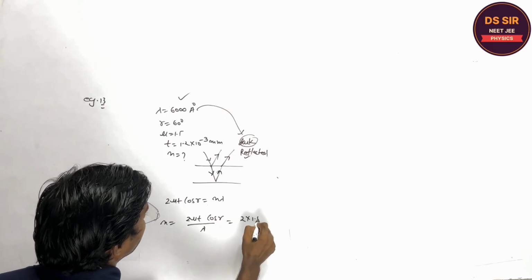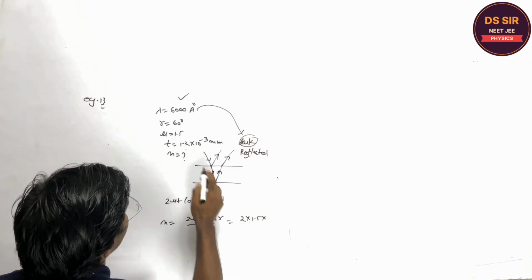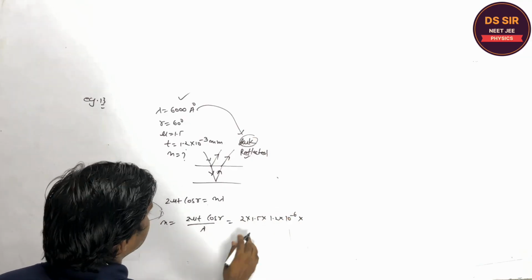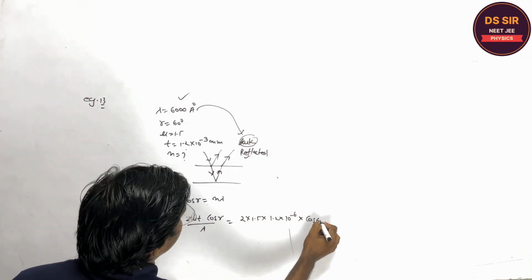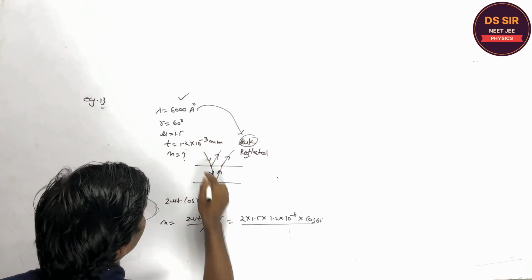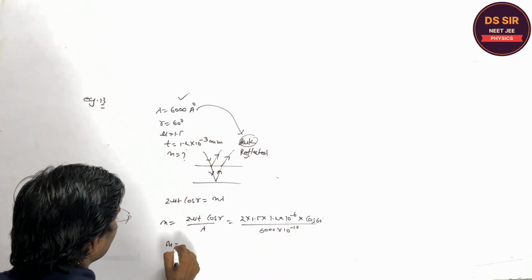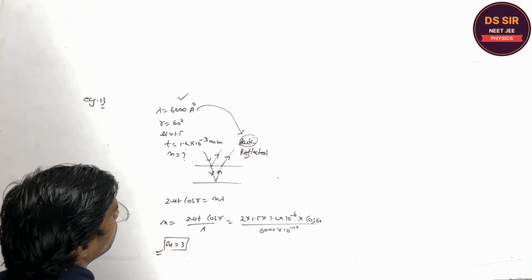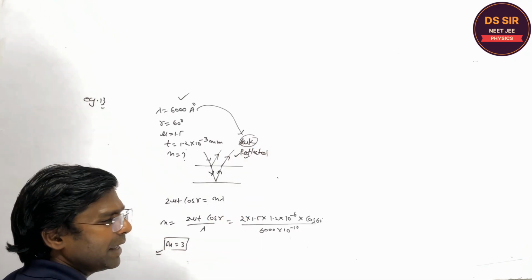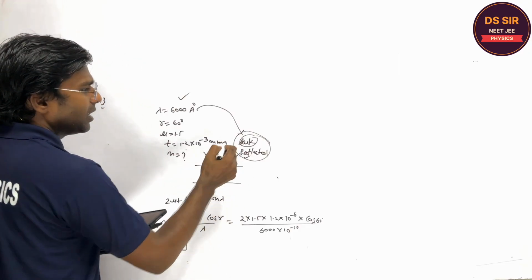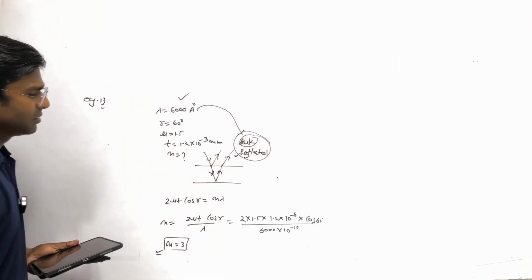So it is 2 into 1.5. Thickness is given in millimeter, so I will write 3 into 10 to the power minus 3, cos 60, right, and wavelength is 6000 into 10 to the power minus 10. When you calculate this, you will get that the third order band will be absent, or it will produce the dark band in the reflected system, right? Copy this.